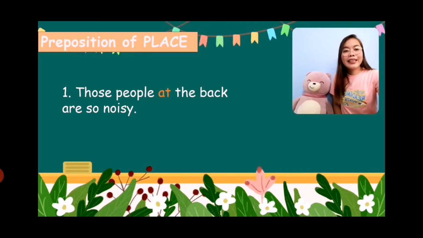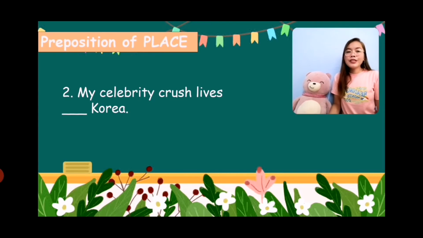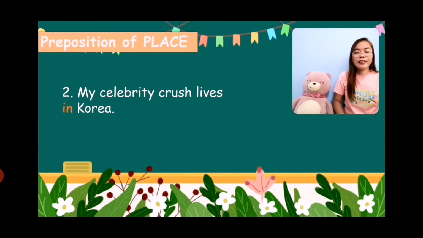Next, my celebrity crush lives blank Korea. Korea is a country. So what preposition can we use? We will use the preposition in. That is correct. My celebrity crush lives in Korea because in is used if you're talking about cities or countries.